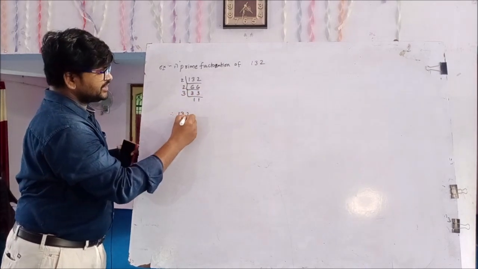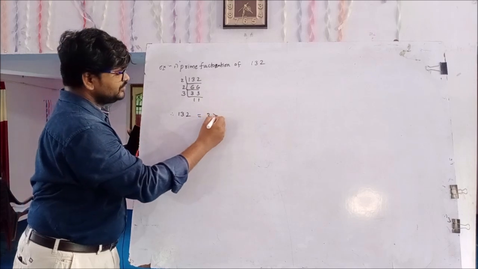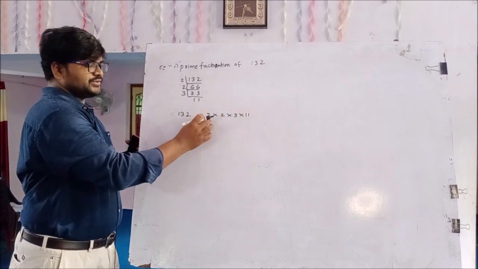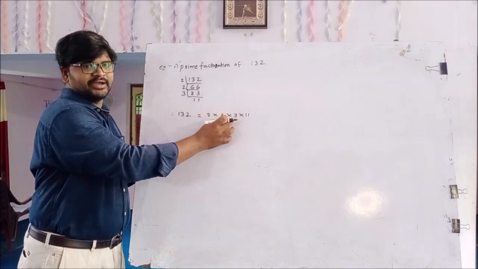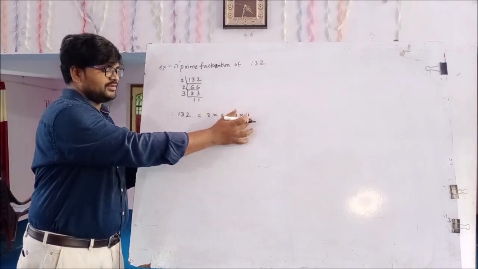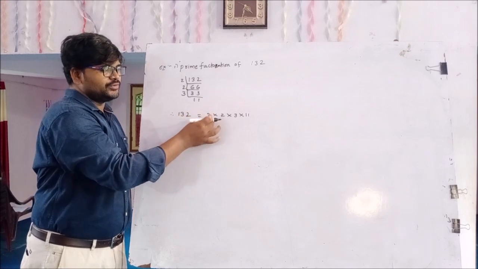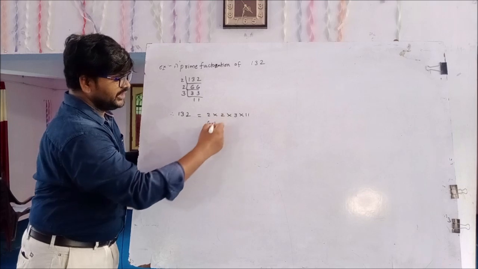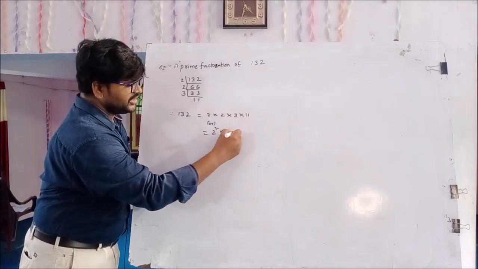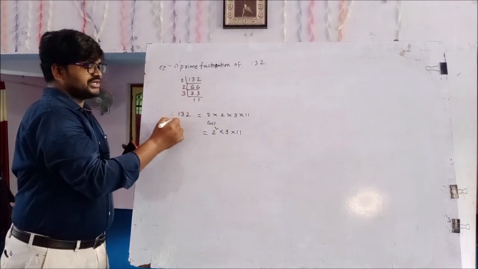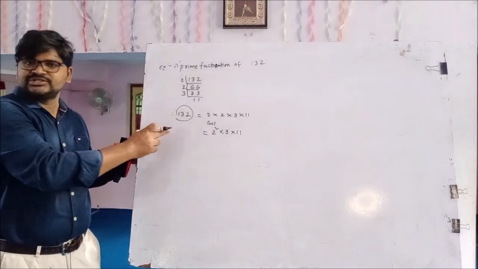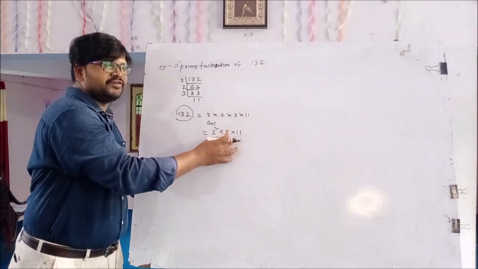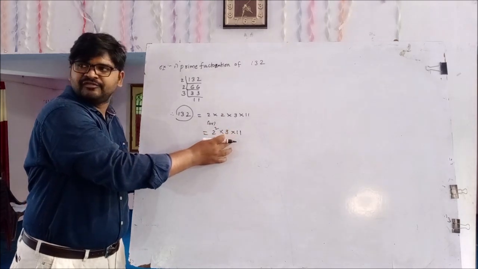Therefore the prime factorization of 132 equals 2 into 2 into 3 into 11. So 2 is a prime number, 3 is a prime number, and 11 is also a prime number. 132 is converted into 2 into 2 into 3 into 11, or 2 squared into 3 into 11. 132 is a composite number, and every composite number can be expressed as a product of prime numbers.